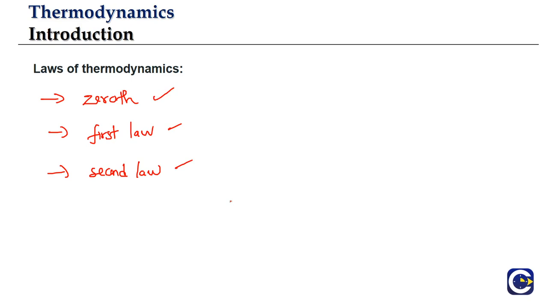What is the zeroth law, what is the first law, and what is the second law of thermodynamics, we will cover in this chapter, but this is the broad coverage of the entire chapter. So covering these laws, we will talk about the thermodynamics with regard to the physical changes and thermodynamics with regard to the chemical changes.